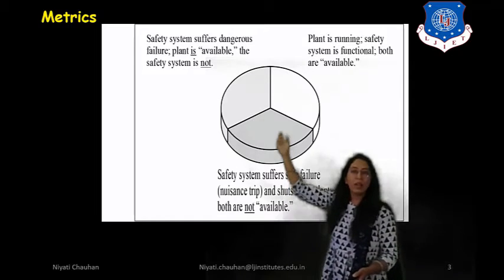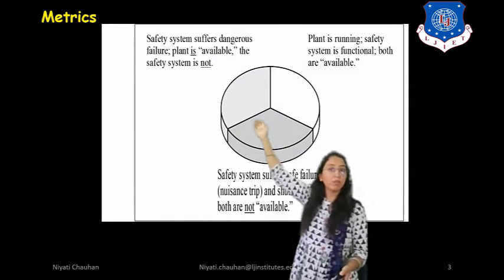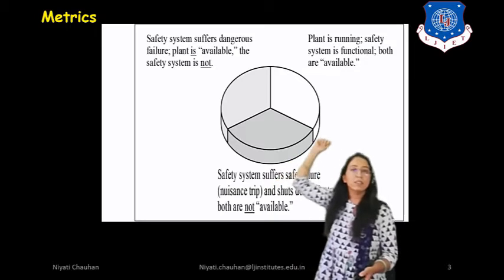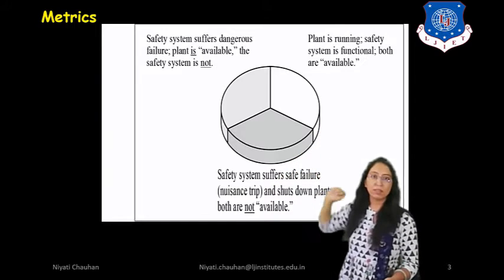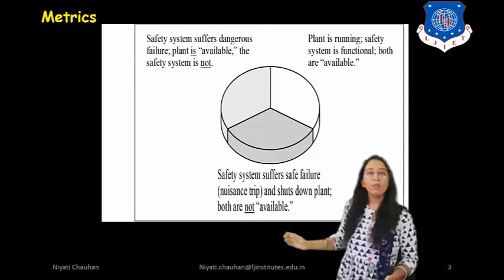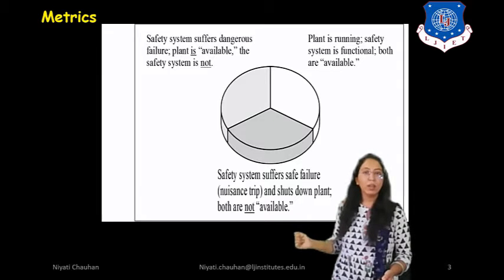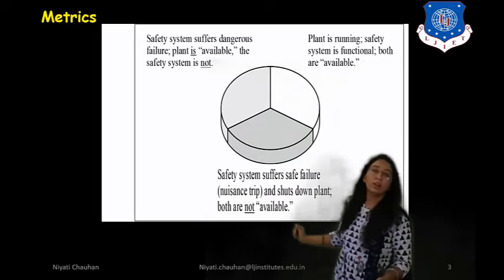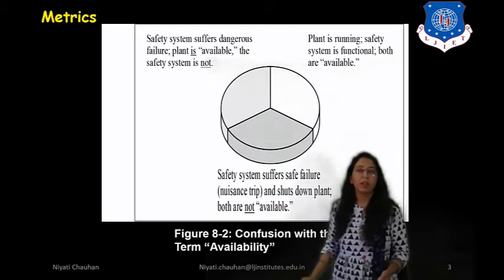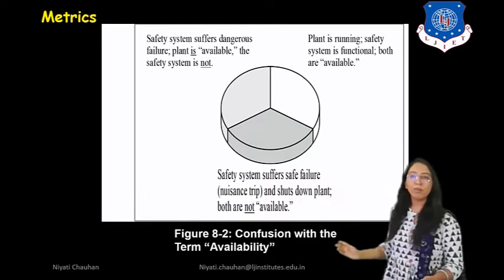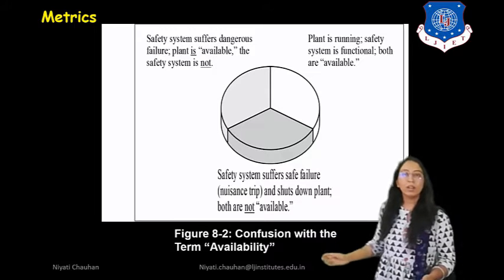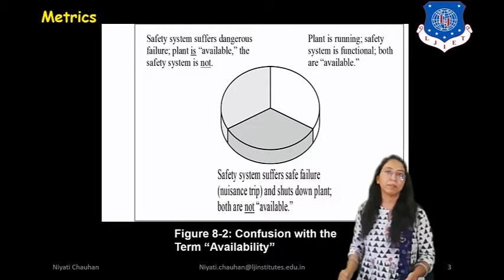So first is for the plant suffering from a dangerous failure, second is the plant and safety system available, and third is for the safety system suffering a safe failure, meaning here both are not available. So this is the diagram for the confusion with the term availability.